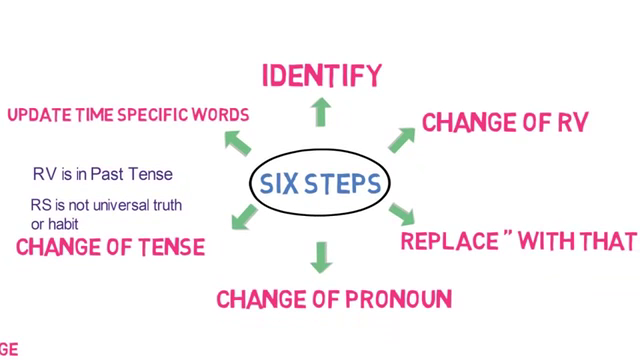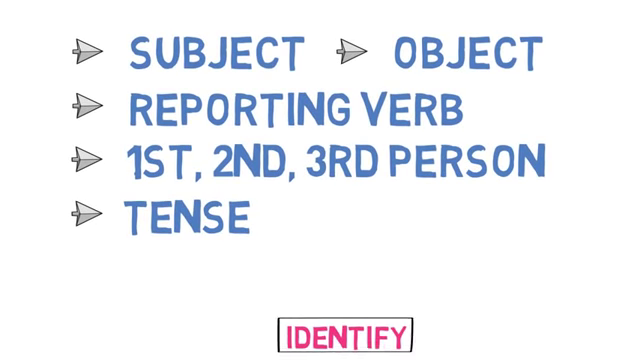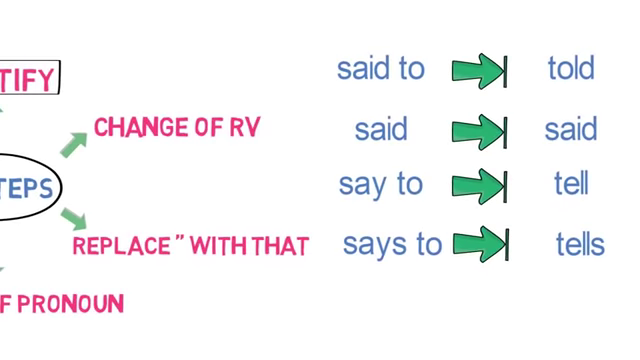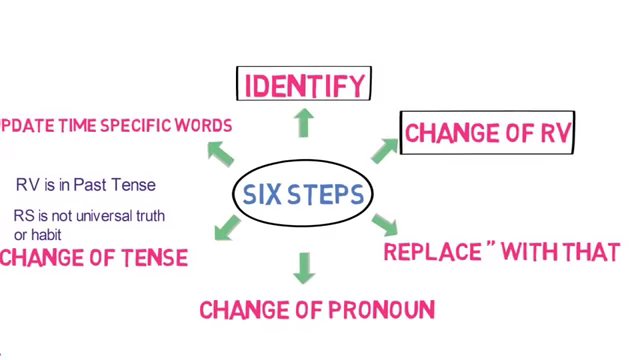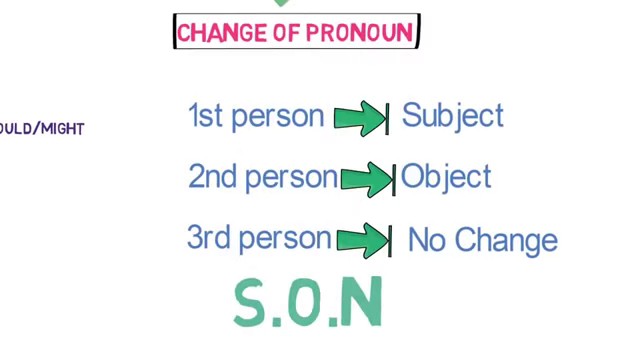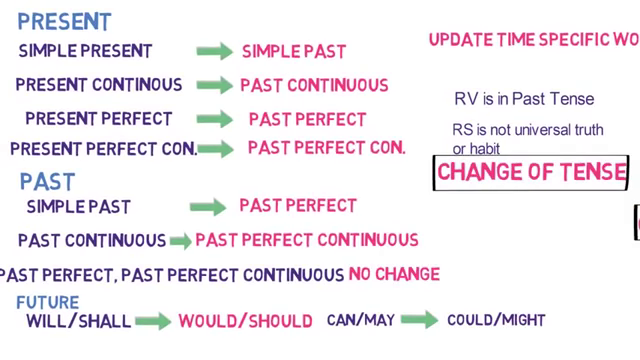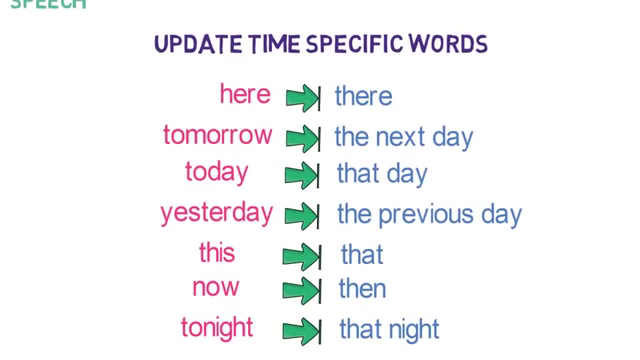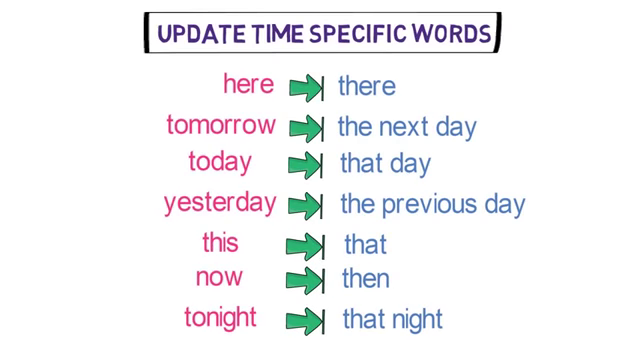This is the six-step formula to convert any direct speech to indirect speech for a statement. First, identify the subject, object, reporting verb, person and tense in the sentence. Second, change the reporting verb as per this workflow. Third, replace inverted comma with that. Fourth, change of pronoun as per this workflow. Fifth, change of tense as per this workflow. And sixth, change of time related words in reported speech as per this workflow.